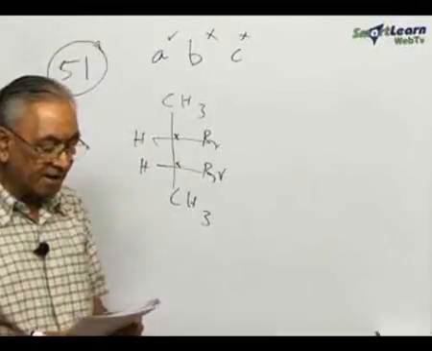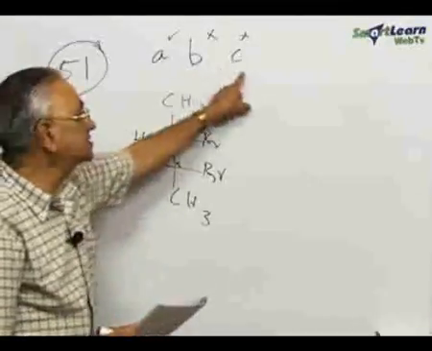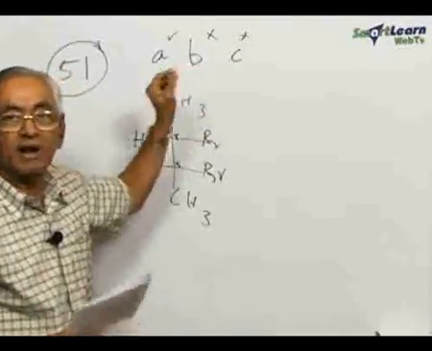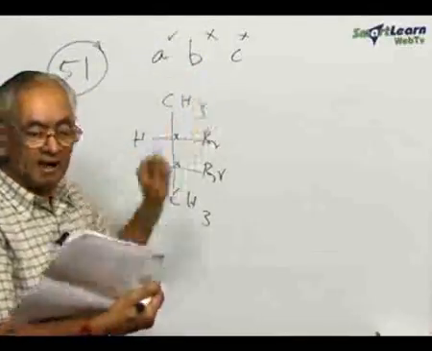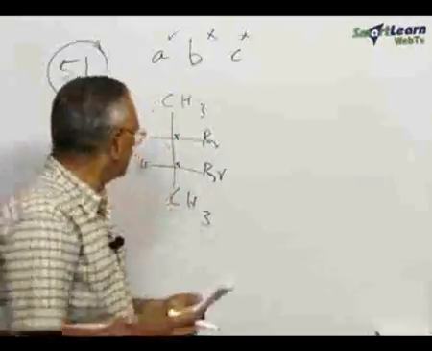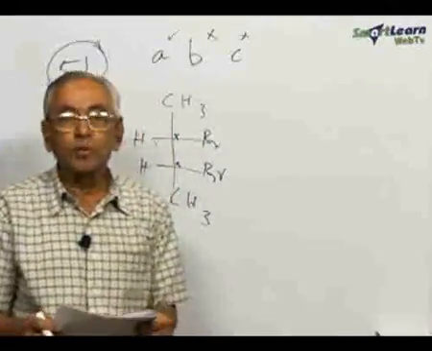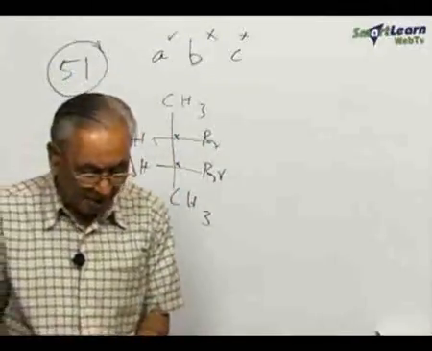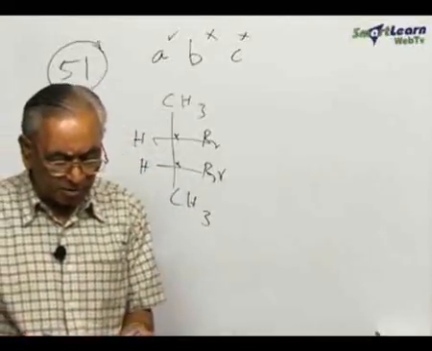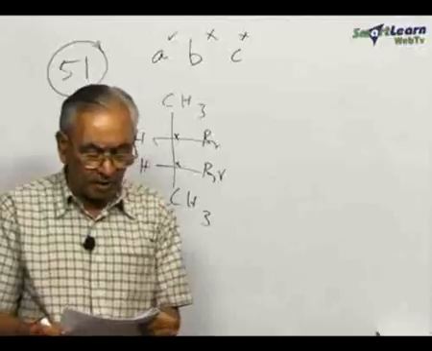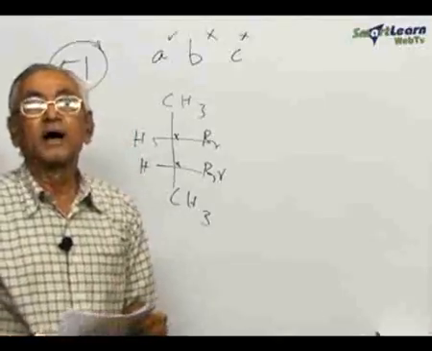So B and C are not correct statements. We will have to identify how many of them are not correct. We have identified 2 out of the 3. Let us go to the 4th statement now. The 4th statement says, a meso compound is optically active because the rotation caused by any molecule is cancelled by equal and opposite rotation caused by another molecule, that is the mirror image of the first.